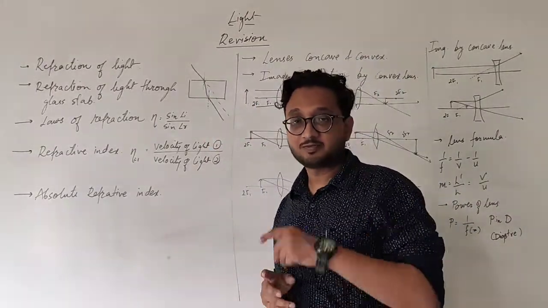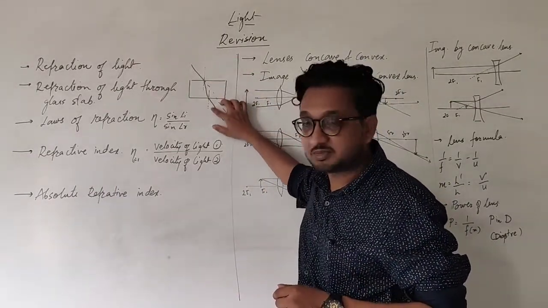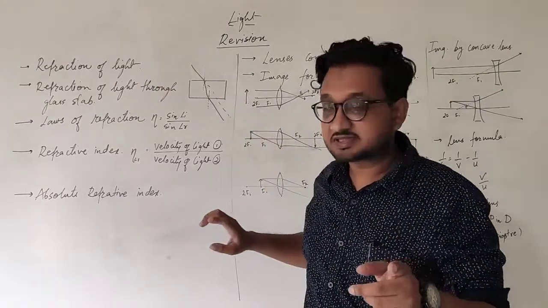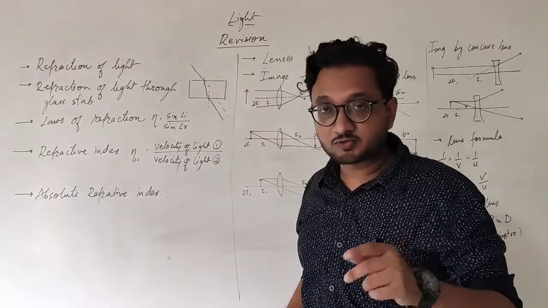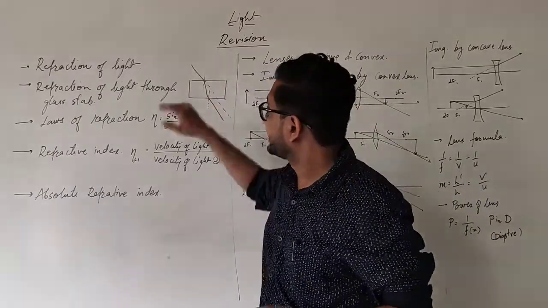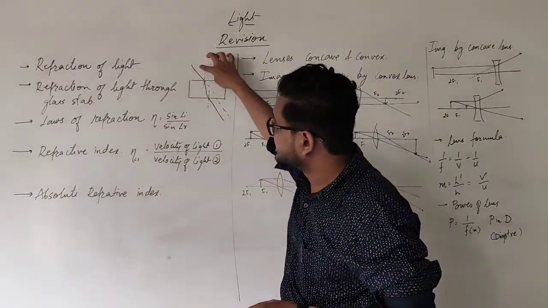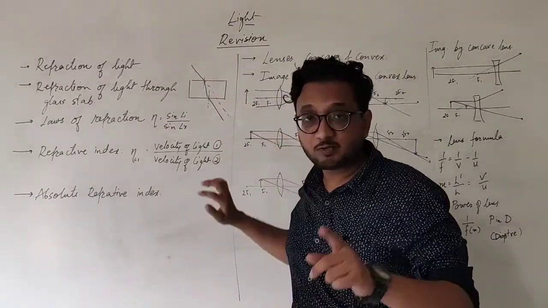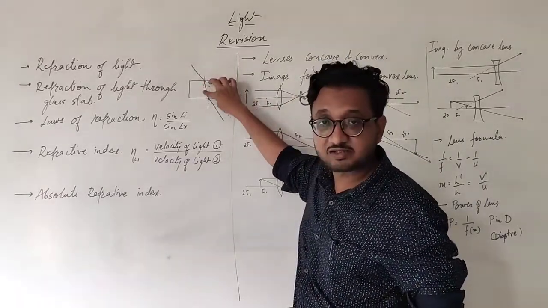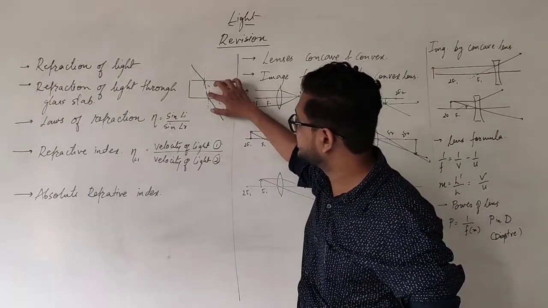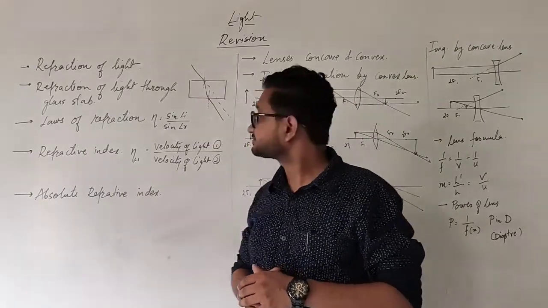Now because these two are parallel, the angle of incidence over here and the angle of emergence on this side, they both will be same, and the angle of refraction over here and angle of incidence over here, they both will be same. But the angle of incidence and angle of refraction itself will not be same. So this angle over here and this angle will be same, and the internal angles, that is the angle of refraction on this side and the angle of incidence on this side of the surface, will be equal to each other.